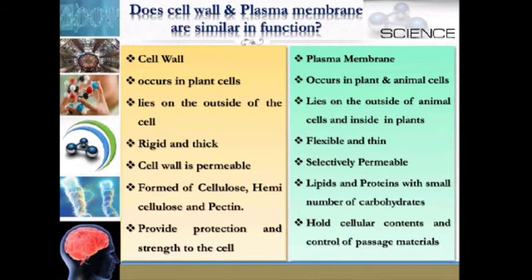Whereas the plasma membrane occurs in plant and animal cells, lies on the outside of animal cells and inside in plants. It is flexible and thin, selectively permeable, made of lipids and proteins with a small number of carbohydrates, holds cellular contents and controls the passage of materials.